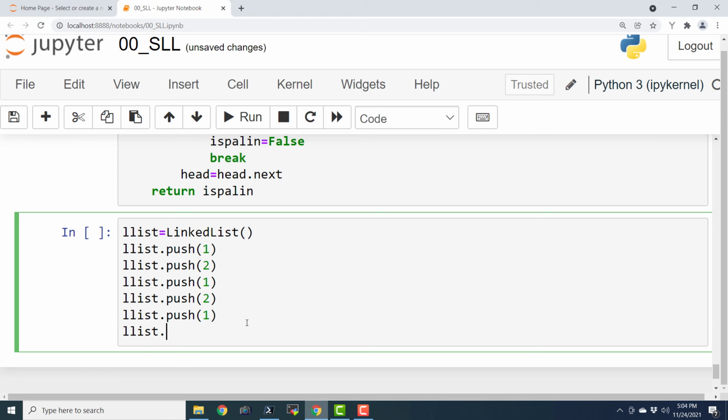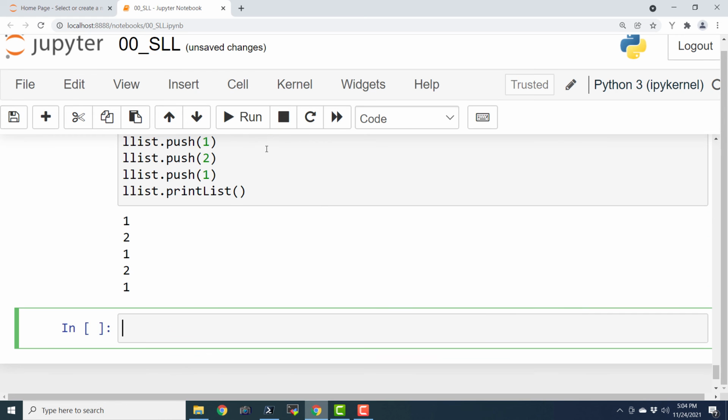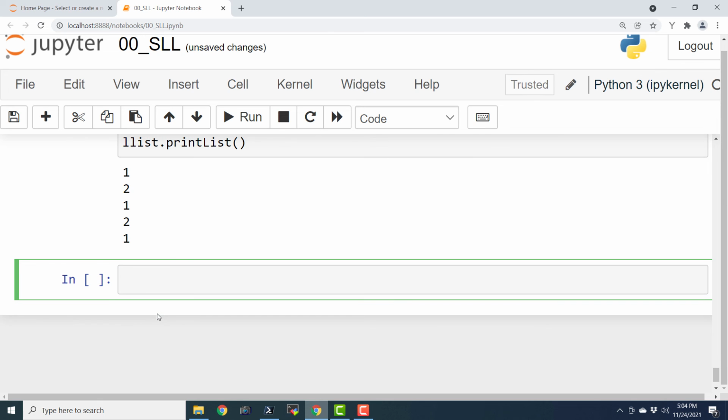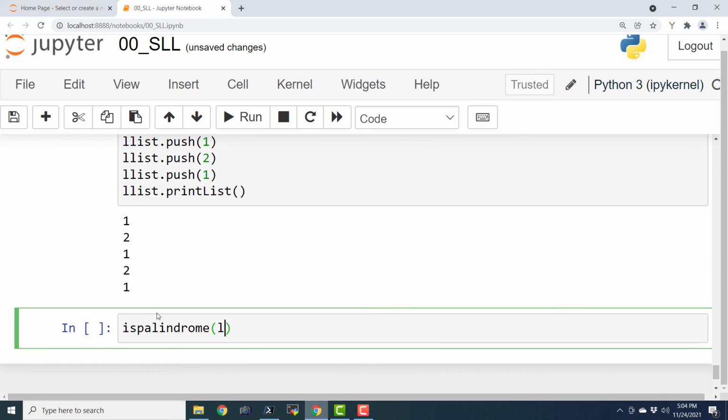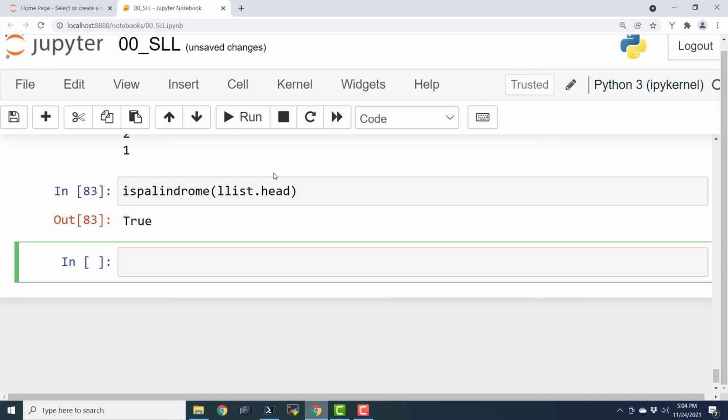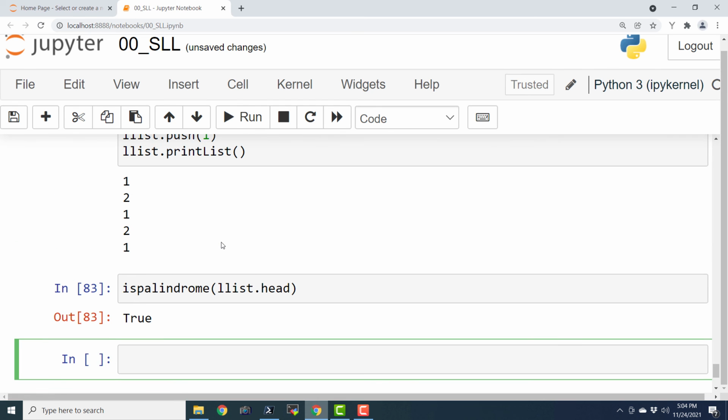List dot print list, and it should print the list 1, 2, 1, 2, and 1. So this is the linked list. Now I'm going to say is palindrome, list dot head, and if I execute this, it is returning me True.